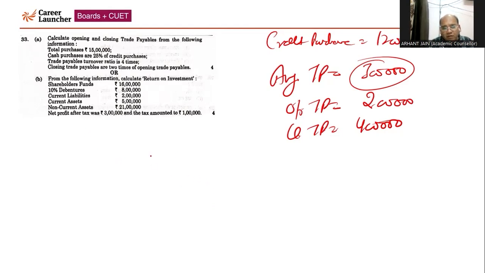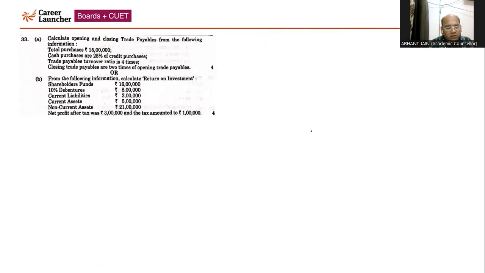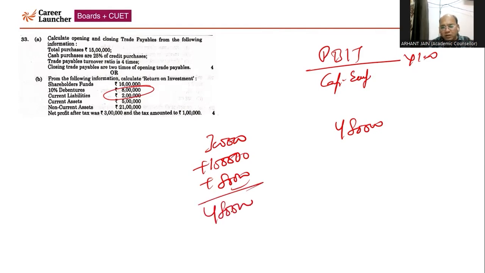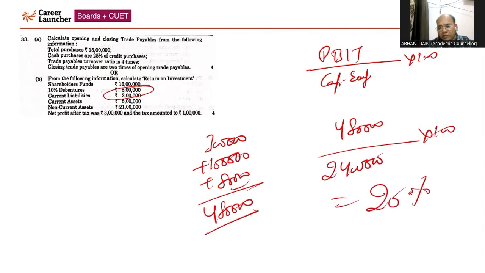Now part B of this question. In part B, we need to calculate the return on investment. You know the formula is PBIT upon capital employed into 100. So PBIT is coming to 4,80,000. How? 3 lakh is the profit after tax plus interest obligation, that is, we are given 10% of the debentures, 80,000. So PBIT is coming 4,80,000, and capital employed is nothing but debentures plus shareholders fund, 16 lakh plus 8 lakh, which will come 24 lakhs, multiply by 100. So return on investment is coming 20%.